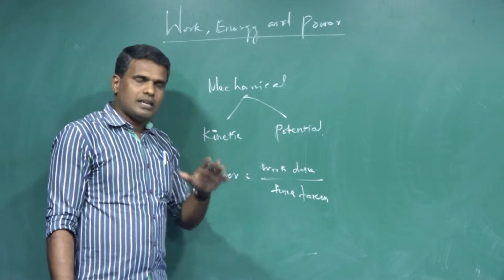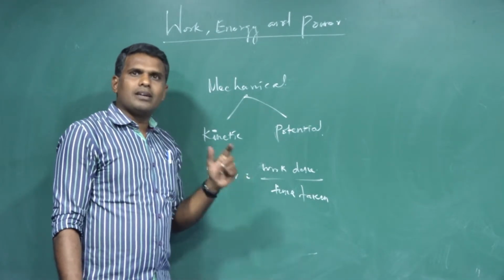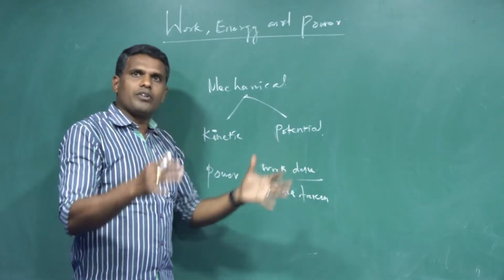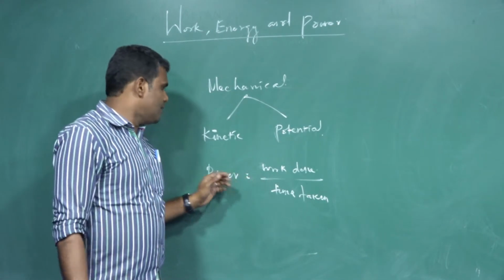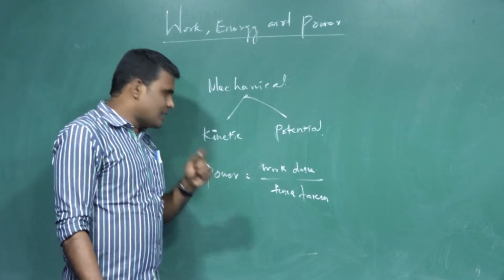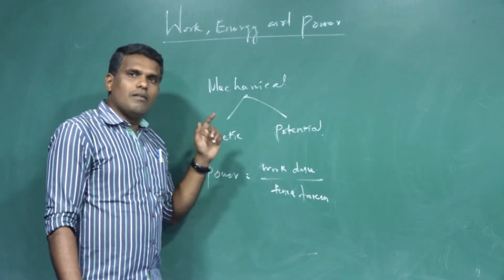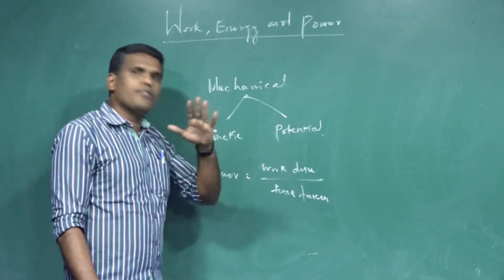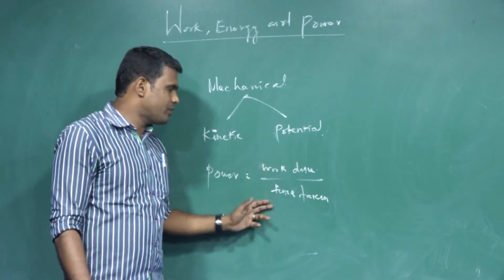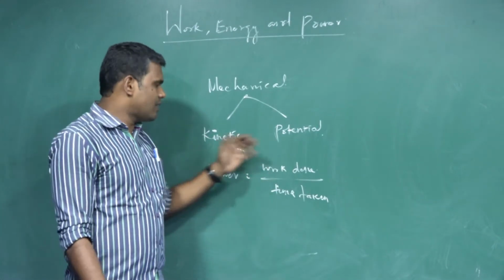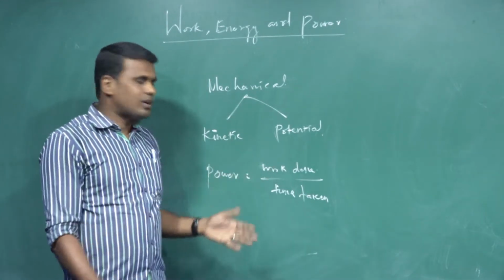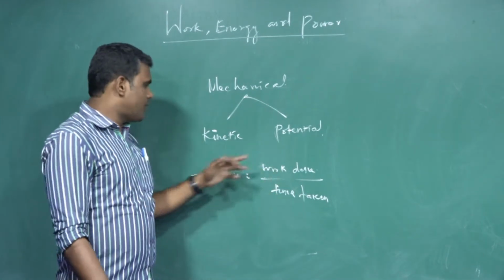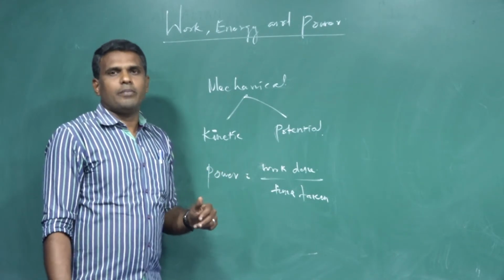One thing you have to understand: greater power doesn't mean that it is a greater amount of work done. That is a different idea. But what exactly is power? It is the work performed in a given duration. That's why we call it the rate of doing work. Anything that happens in a duration, in a time interval, is called rate of. So power is work done divided by time taken.